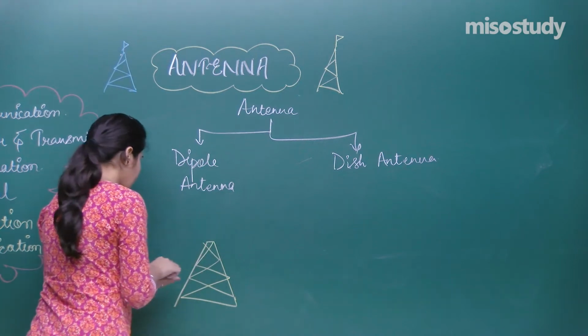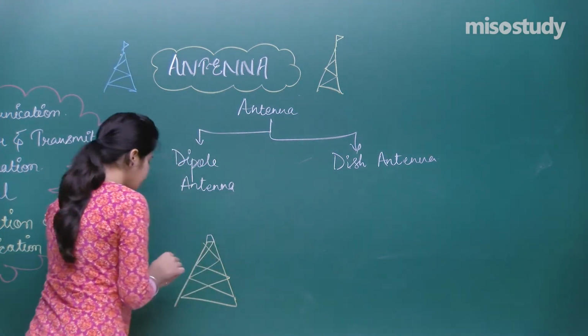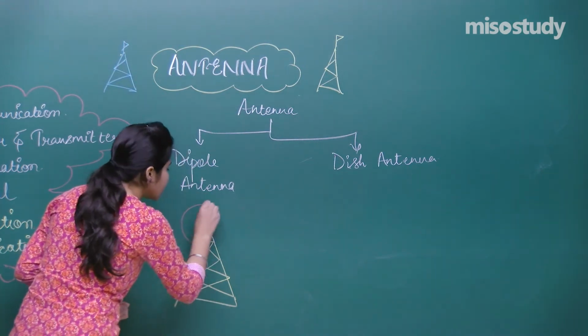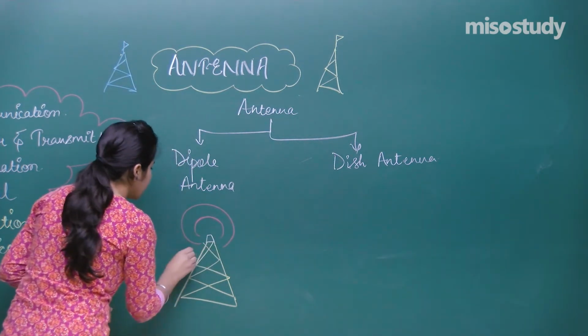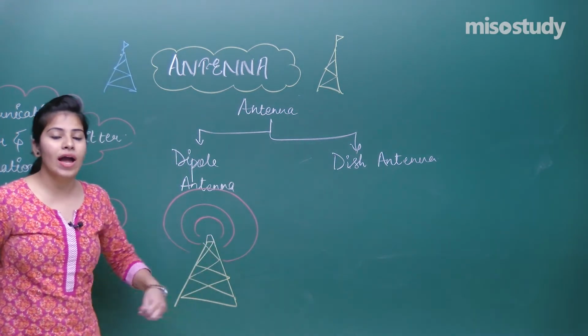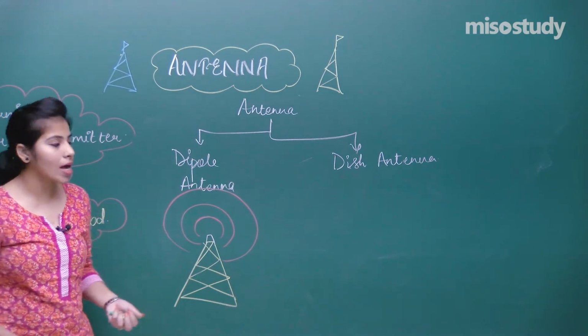This is an antenna, and over this antenna, the signal is being transmitted and received in all directions, like here, here. There is no particular direction. The signal can be received and transmitted in all directions.